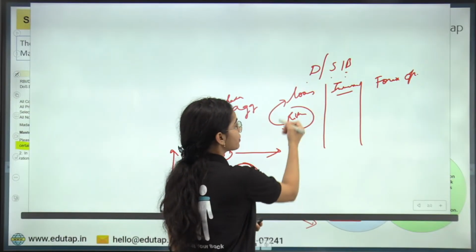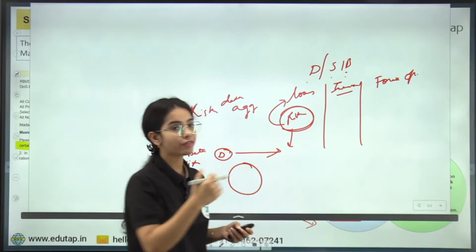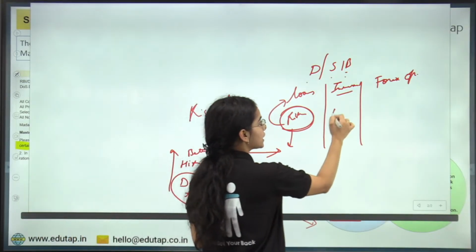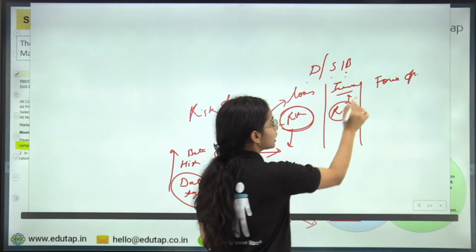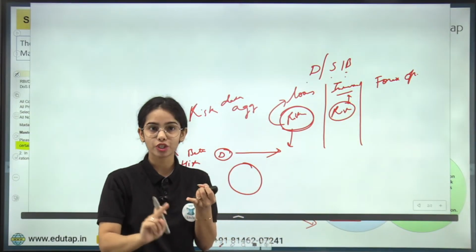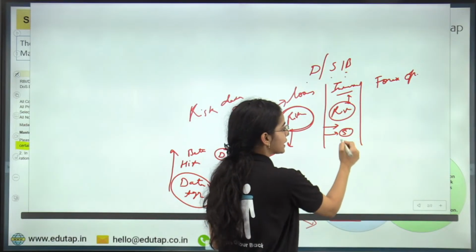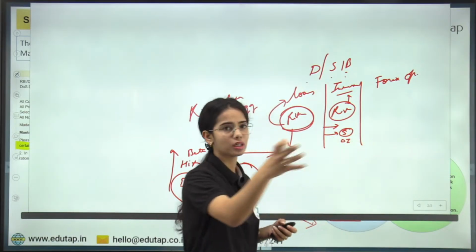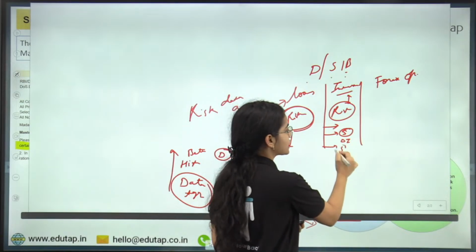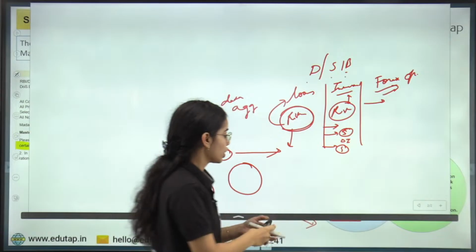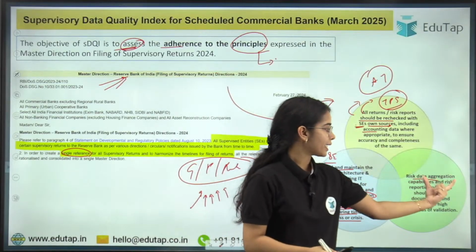So the bank will be able to collect the data for the risk that is arising from the loan segment, the risk that is arising from the investment in the shares of different companies, the investment that the bank is doing in the securities, in the debt instruments of the different entities, and the other securities like the derivatives and such. The risk that is arising from the forex operation. So basically, the risk data aggregation capabilities.